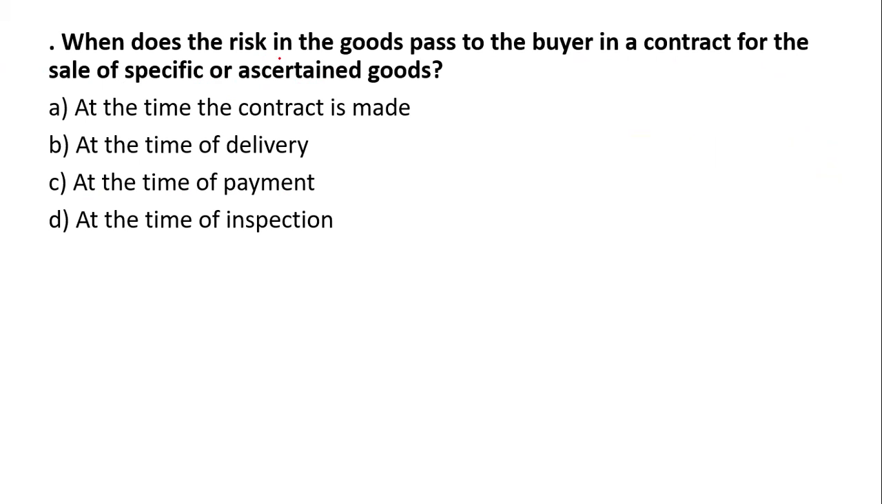So, what is the question? The question is about the risk. Risk in goods passes to the buyer in a contract for the sale of specific or certain goods. Specific goods means goods having a specific category. Like if you want a horse, this horse is specific goods. They specify that these are the goods you want, that is specific goods.